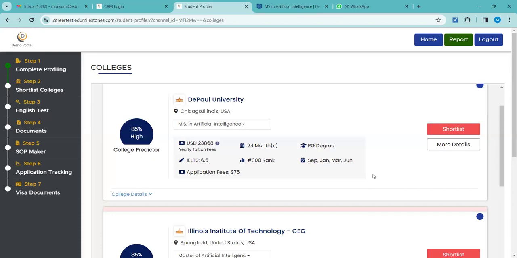But now again, they are asking for the GRE GMAT. So to not confuse anyone, we have not put the GRE GMAT requirement here, because again the universities will say that it is waived off for this season. But sometimes it happens that for this intake GRE GMAT is waived off, but for the next intake, it is required. So to remove all these confusions, we have removed this. All the basic information required is here.